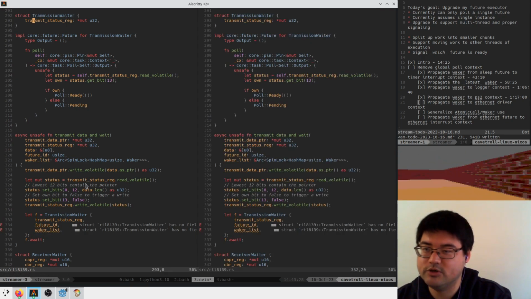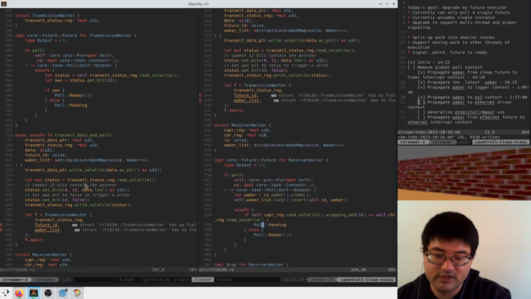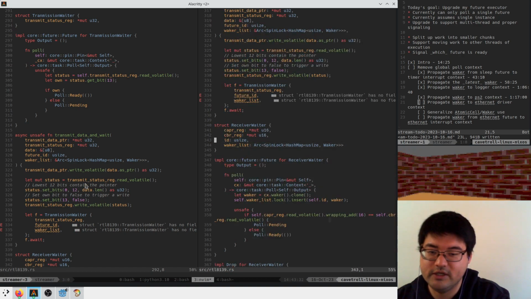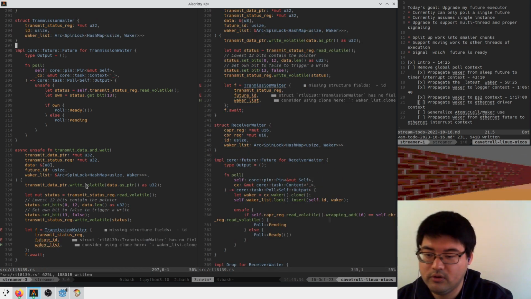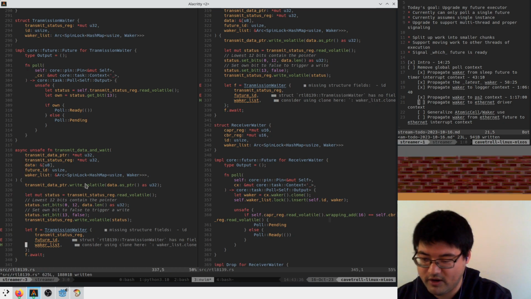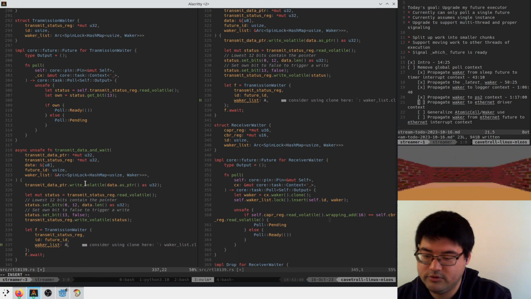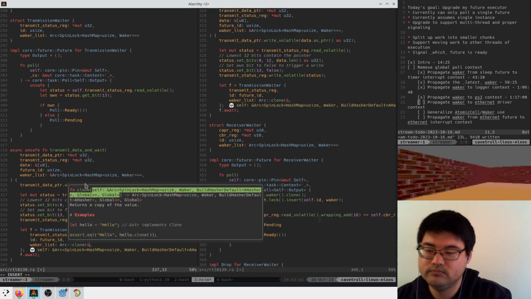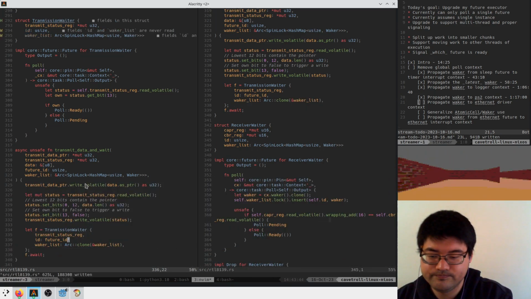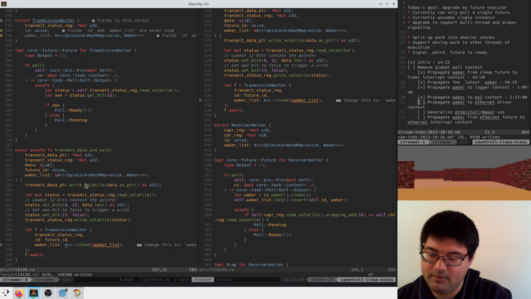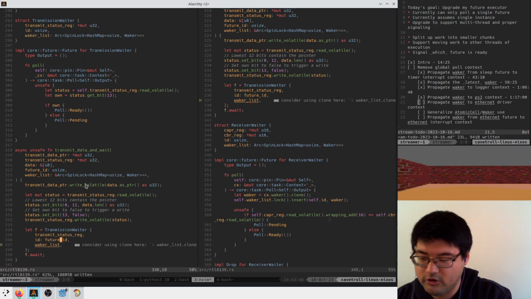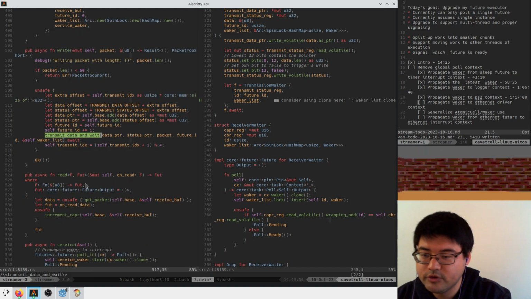And this transmission waiter implementation is going to look a lot like the receiver waiter implementation. So he's going to have this ID and waker list. Here he's going to have ID as the future ID. Waker list is going to be cloned. And maybe he should just be cloned at the call site instead of here.